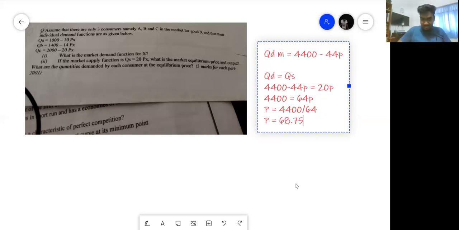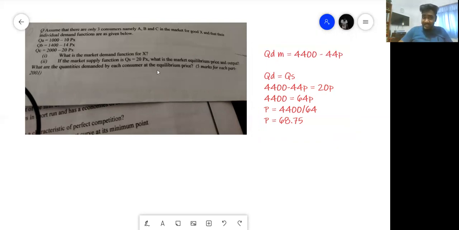Okay. Yes, sir. I'm a little worried about why I'm getting a decimal. Did I make an error somewhere? 4,400, okay. QD is 4,400 minus 44p. QS is 20p. So I keep the 4,400, take the 44p to that side, becomes plus 44, 44 plus 20 is 64. Okay, so I think that's okay. That's the equilibrium. And then they're asking, what are the quantities demanded by each consumer at the equilibrium price?